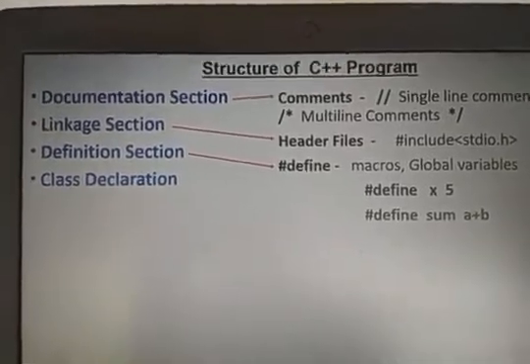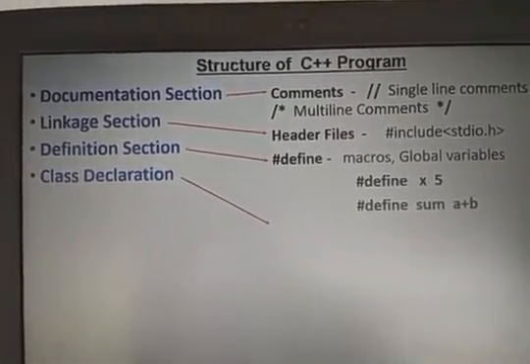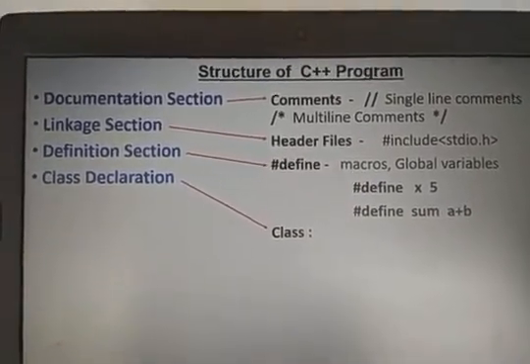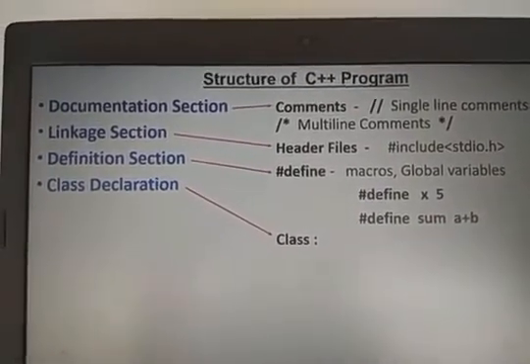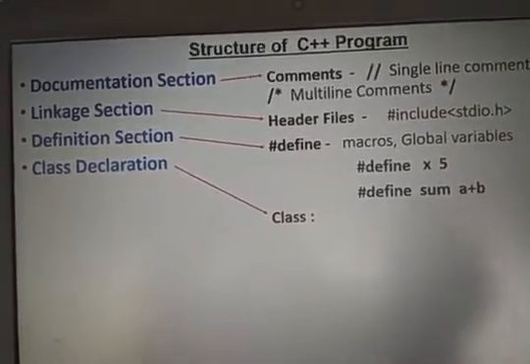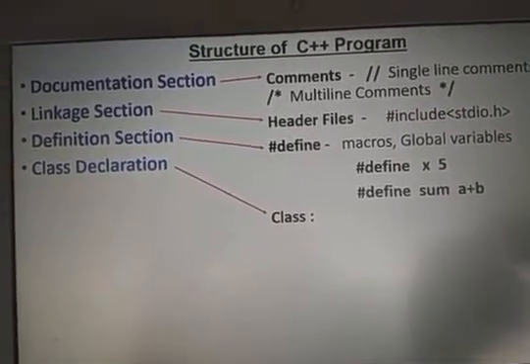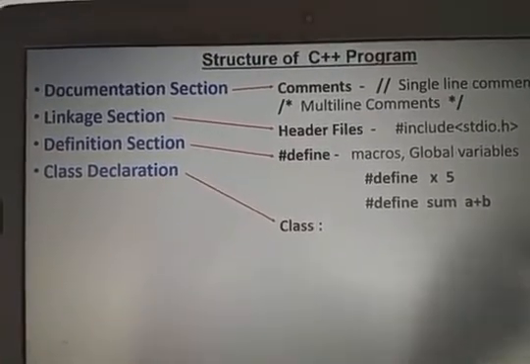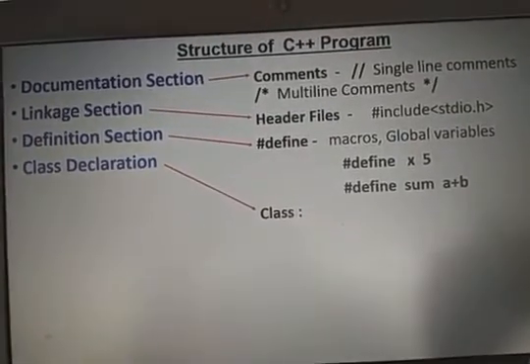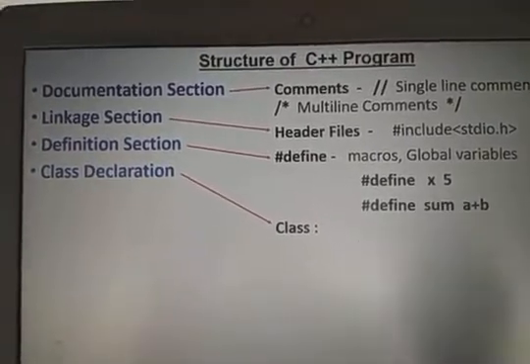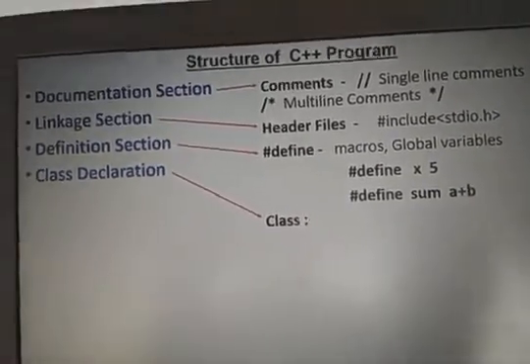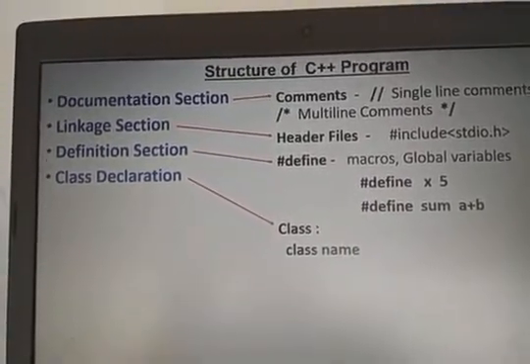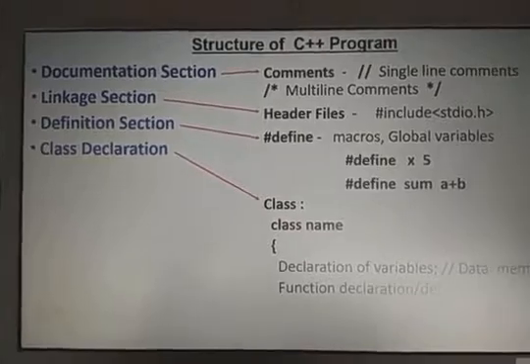The class declaration section has the variable declarations and also some function declarations. As I explained in the last class, a class is a collection of variables and associated methods. If you are on the ground floor, in the structure, anyone can access you. But if you are in the classroom, only the associated faculty, the 7 faculty members associated with you, can access. So if I want to give some security to the variables, then we use the class declaration. A class has some variable declarations and function declarations.